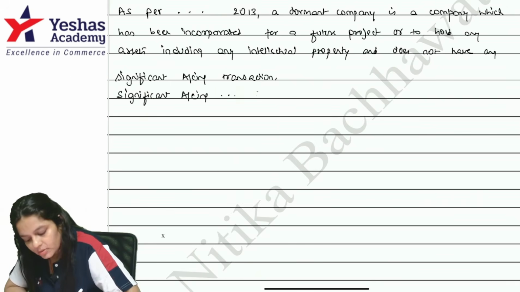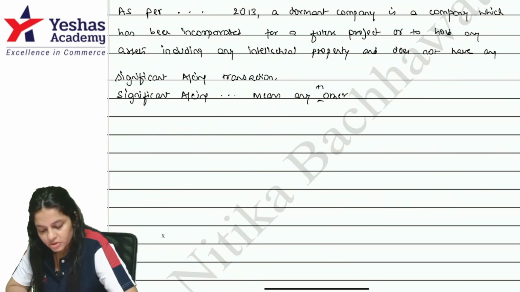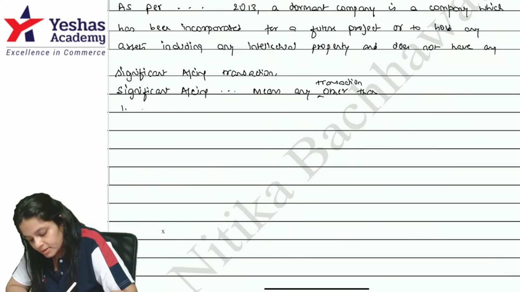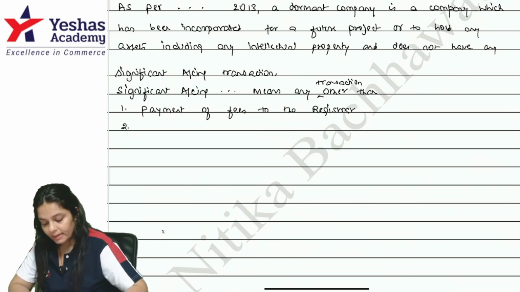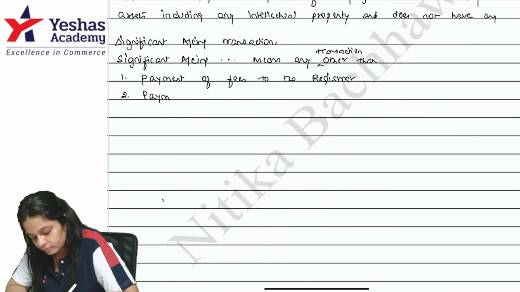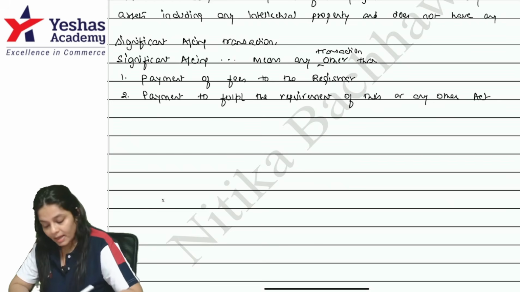Significant accounting transaction means any transaction other than, first, payment of fees to the registrar. Second, payment to fulfill the requirement of this or any other act.